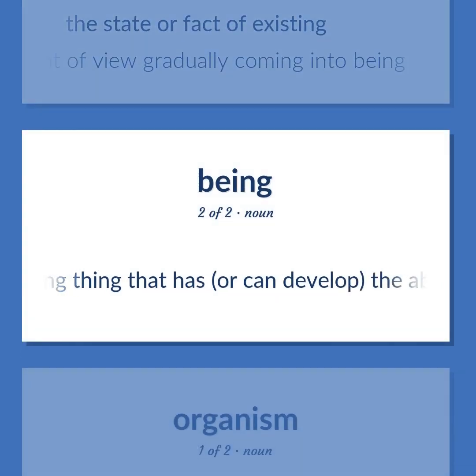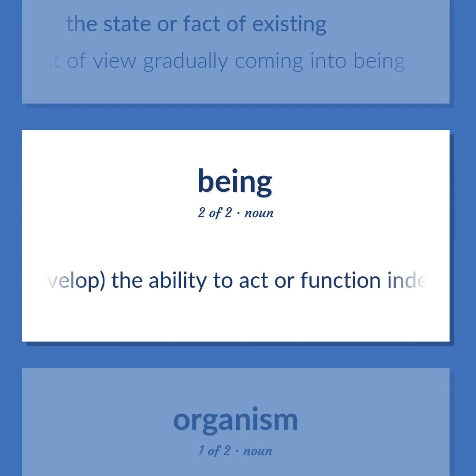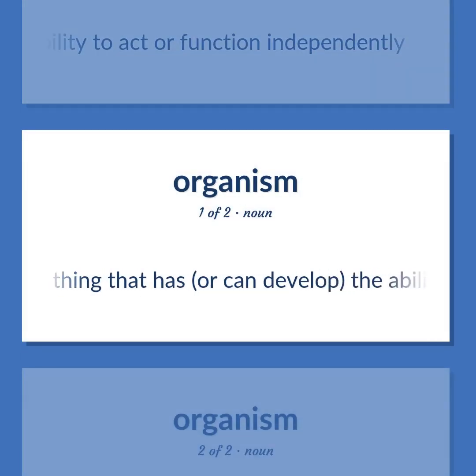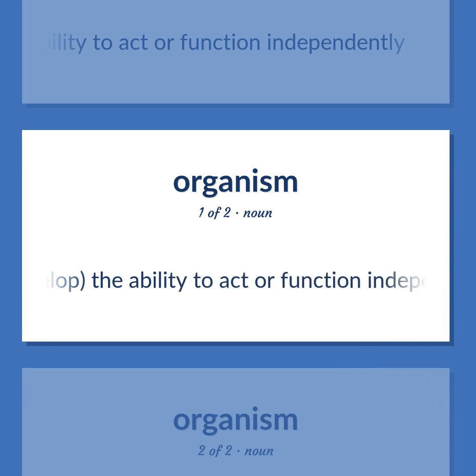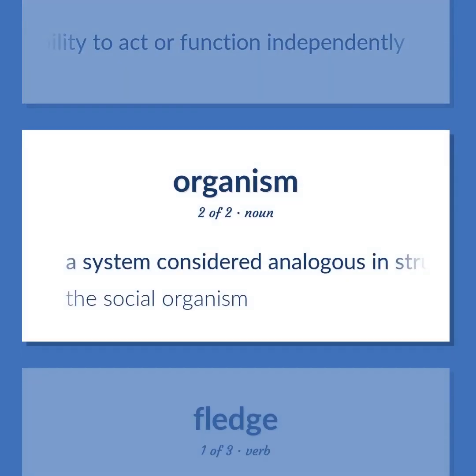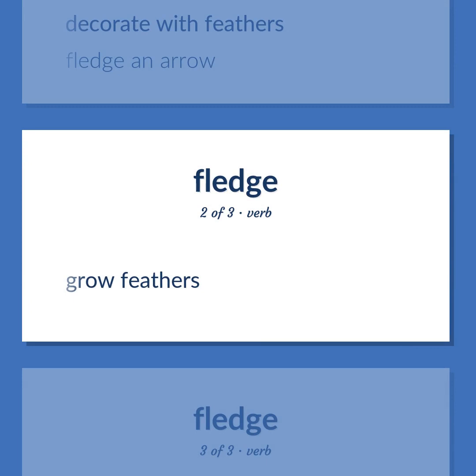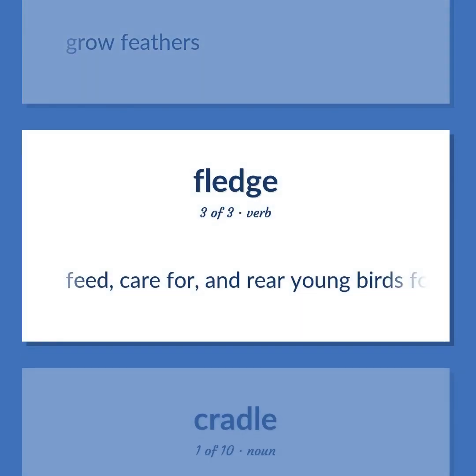A living thing that has, or can develop, the ability to act or function independently. A system considered analogous in structure or function to a living body. The social organism. Decorate with feathers. Fledge an arrow. Grow feathers. Feed, care for, and rear young birds for flight.